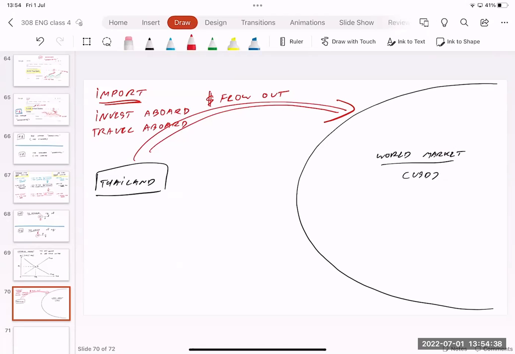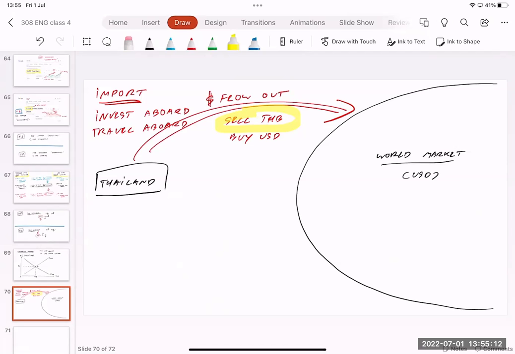Can you use Thai baht when you travel to the USA? Of course not, you cannot do that. So when the money flows out, you need to exchange Thai baht for US dollars. In this case, you need to sell Thai baht and buy US dollars. Here, sell Thai baht. When you import products from other countries, invest abroad, or travel abroad, you need to sell more Thai baht.